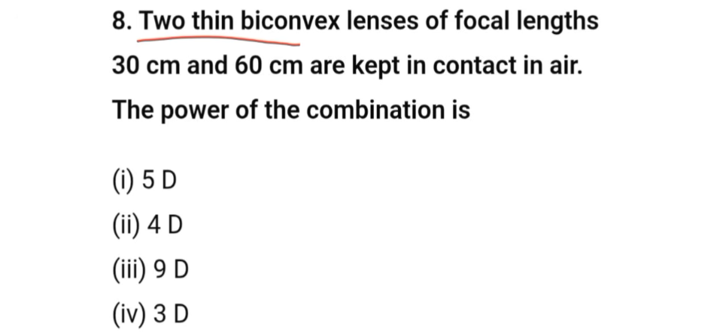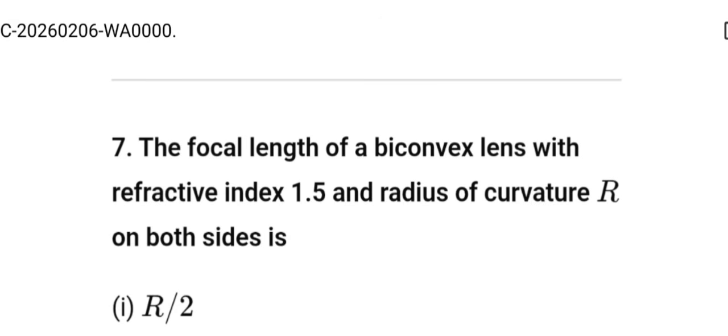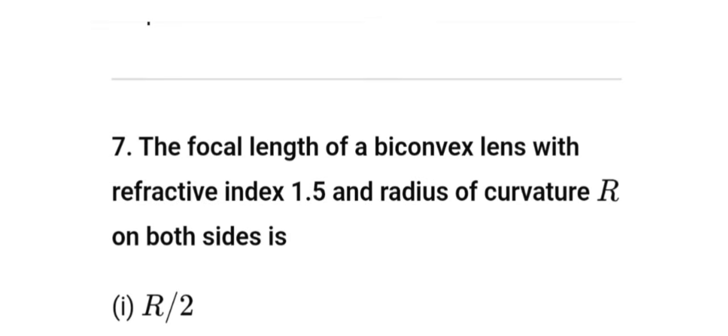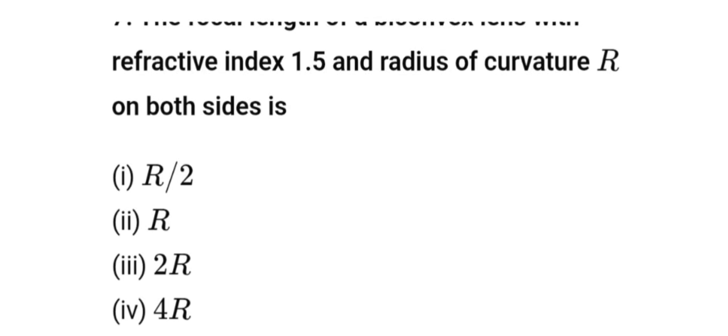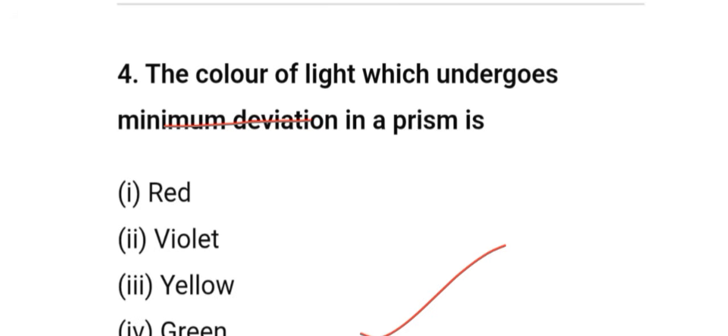Two biconvex lenses of focal length 30 cm and 60 cm are kept in contact in air. The power of the combination is P is equal to P1 plus P2, so our answer is 5D. For a lens with refractive index 1.5 and radius of curvature R on both sides, the focal length is R by 2. The color of light which undergoes minimum deviation in a prism is red.